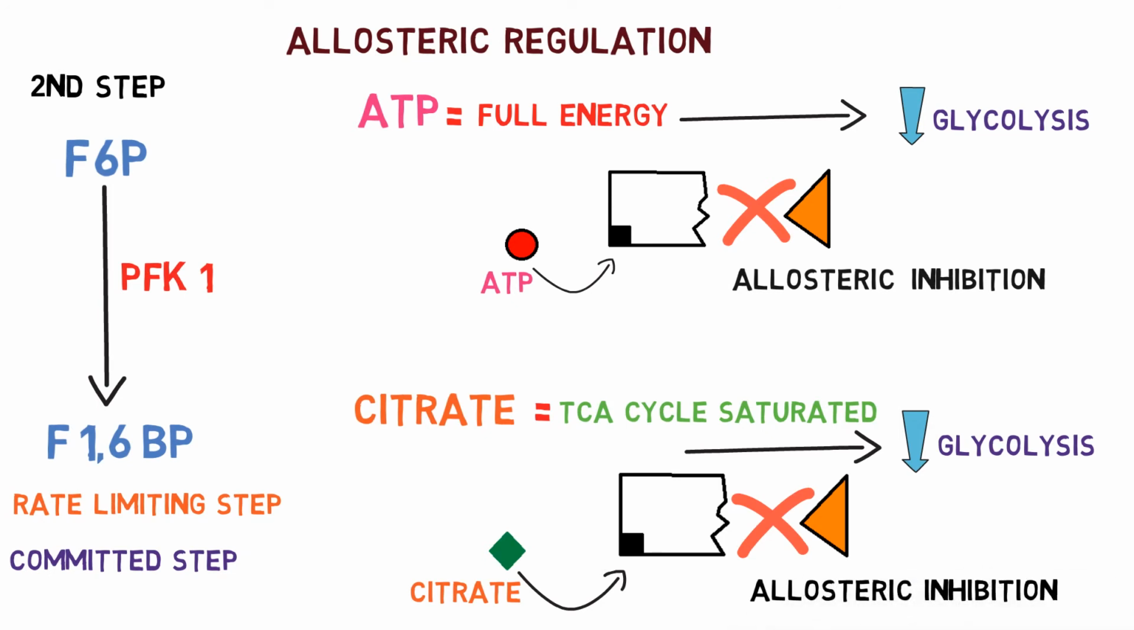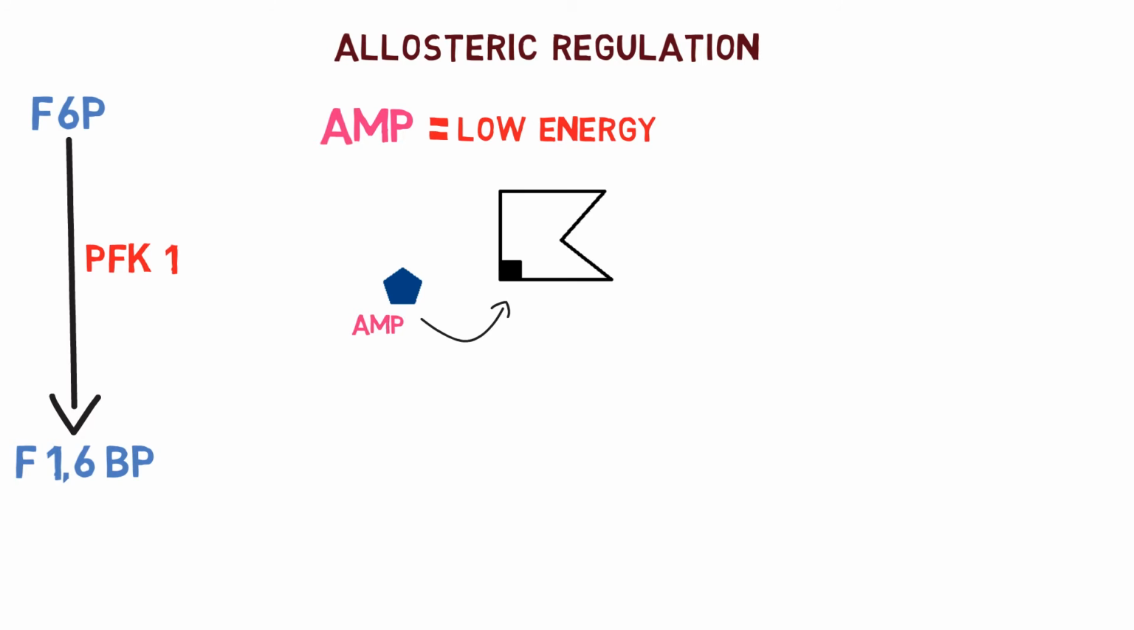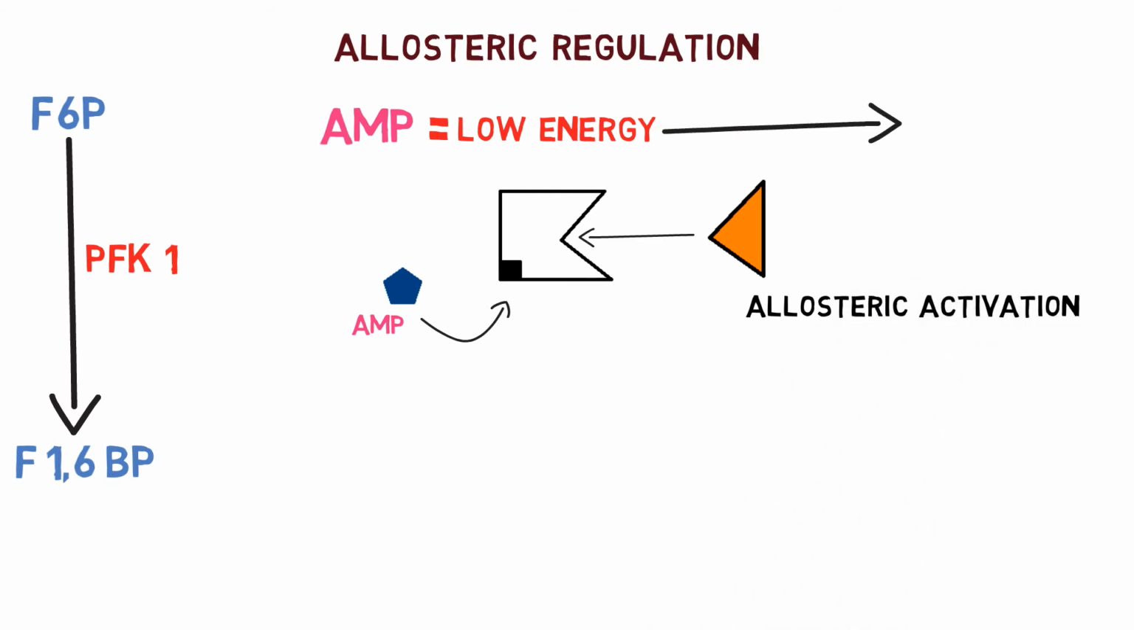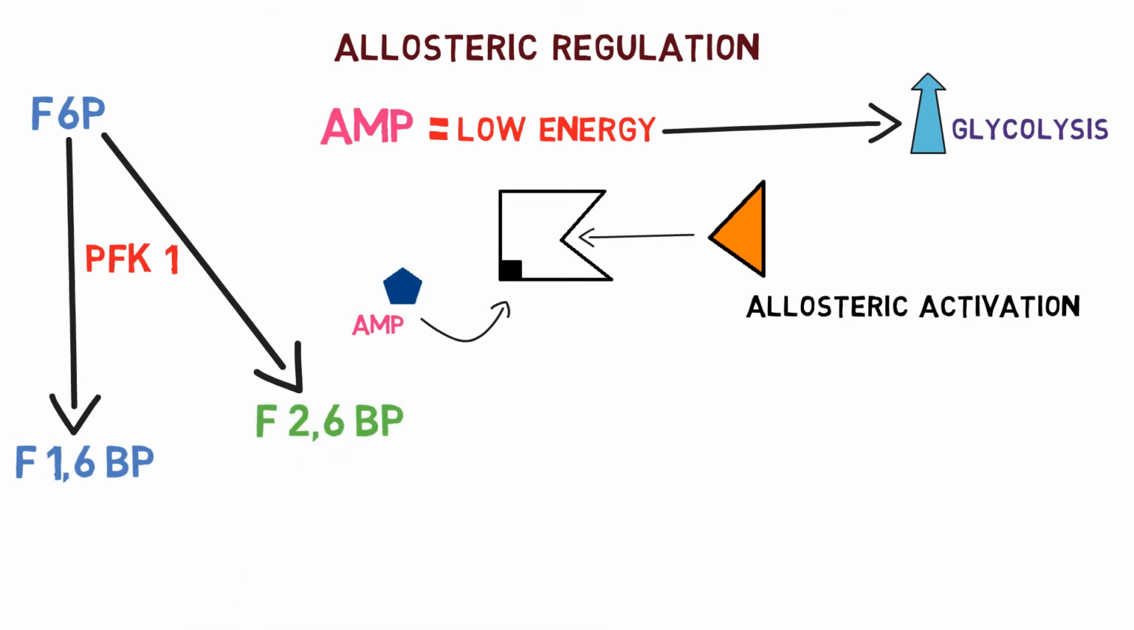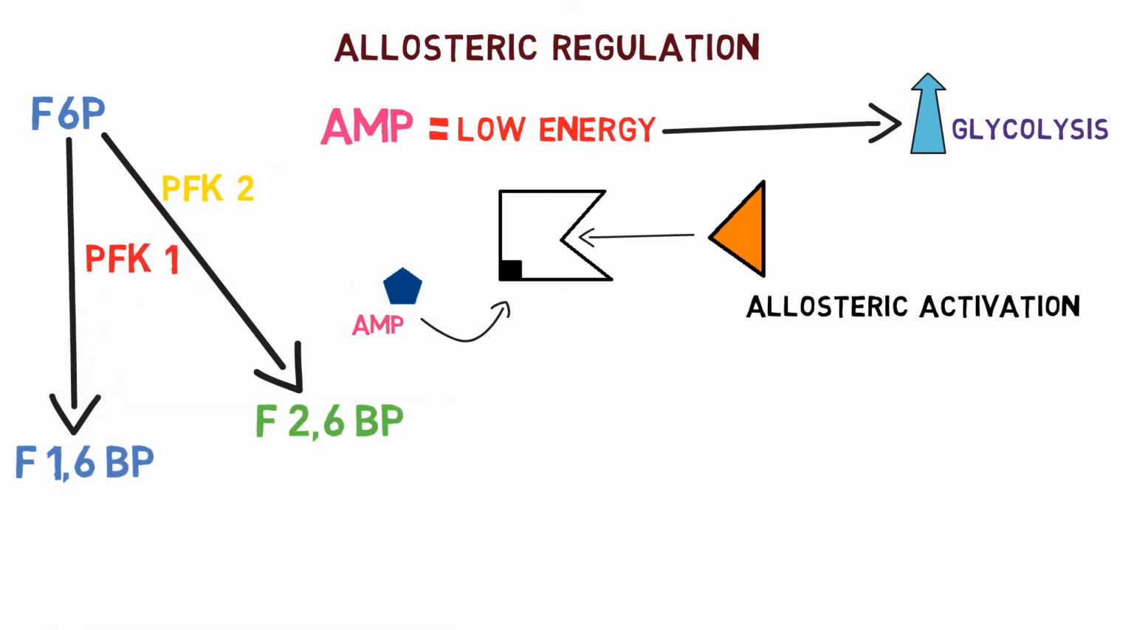The PFK1 enzyme also has allosteric activation. It is allosterically activated by AMP and fructose 2,6-bisphosphate molecules. High levels of AMP mean that the cell is in a low energy state. When AMP binds to its allosteric site on the PFK1 enzyme, it facilitates the conversion of fructose 6-phosphate into fructose 1,6-bisphosphate. So glycolysis is activated. Fructose 6-phosphate is converted into fructose 2,6-bisphosphate by another enzyme called phosphofructokinase 2, the PFK2 enzyme.